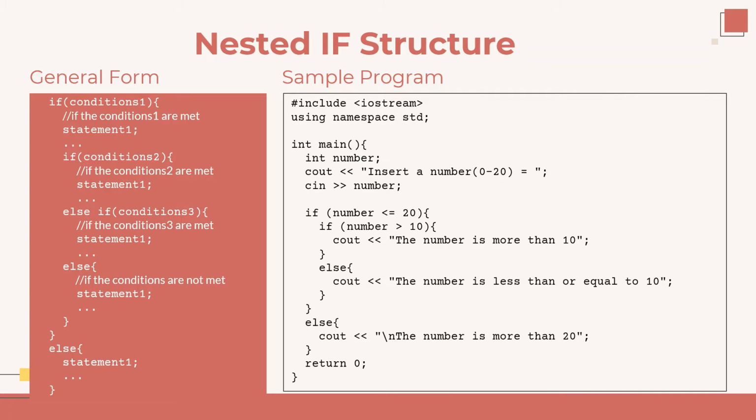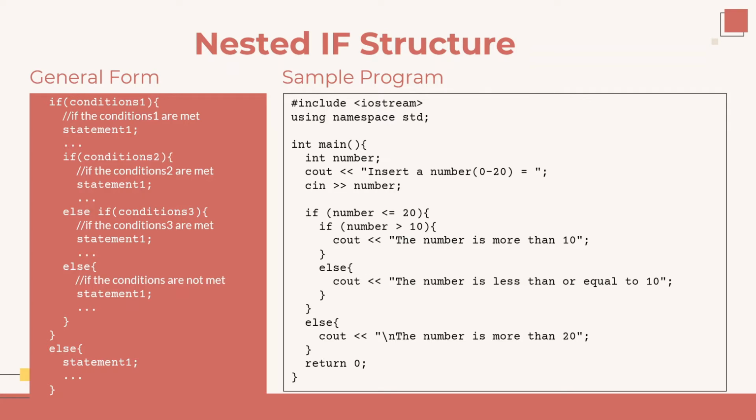In the sample program on the right side, the user is asked to input a number into the number variable. Next, we will enter the control structure. If the value is less than or equal to 20, then it will be checked again whether the value is more than 10 or not. If the condition is true, the program will display the output "the number is more than 10".